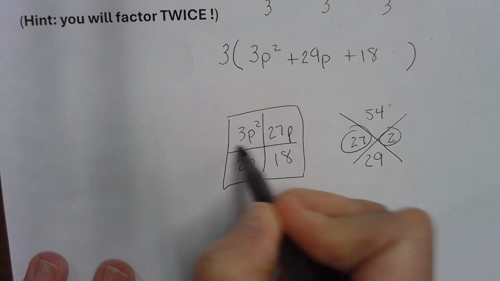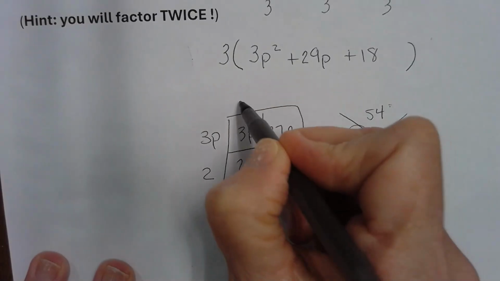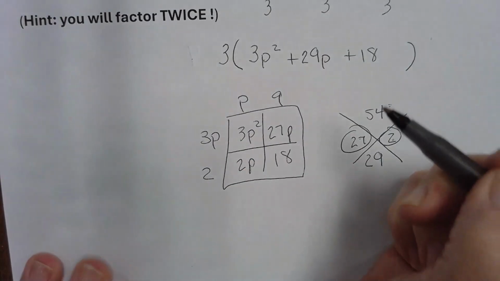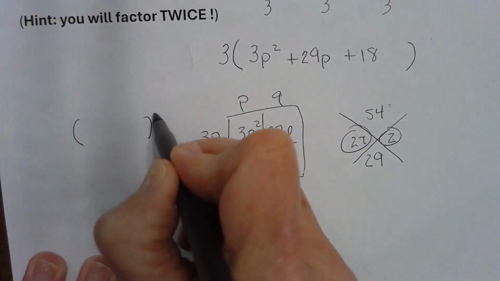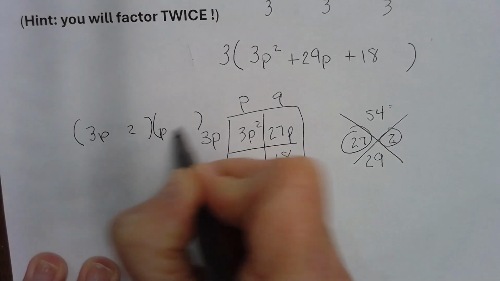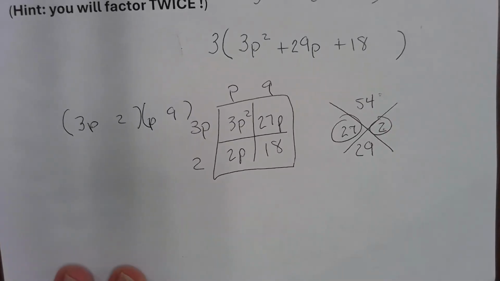So now I'm doing greatest common factor. 3p, 2, p, and 9. So I've got 3p and 2. I've got p and 9. Where should I be looking to see what my signs are?